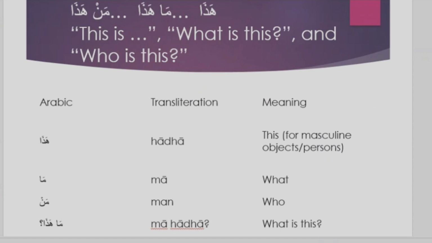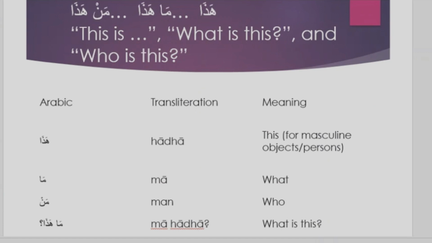Then you practice this. You see the practice activity, you say it. Ma hada kitabun. Man hada rajulun. You practice this. Then you can also use some other vocabulary to practice it. Then you do this at home also. You try to write this, and match the Arabic word to the correct English meaning.